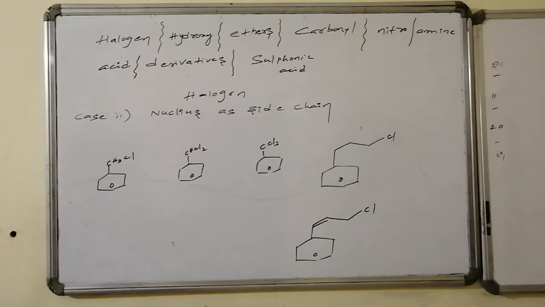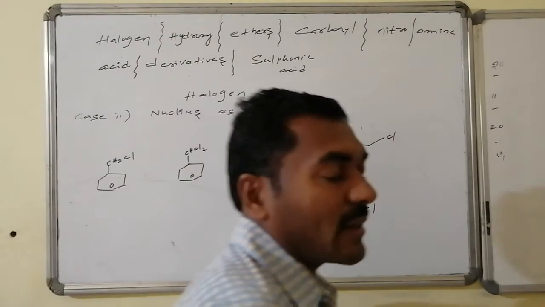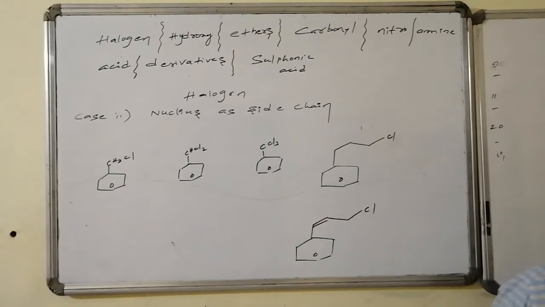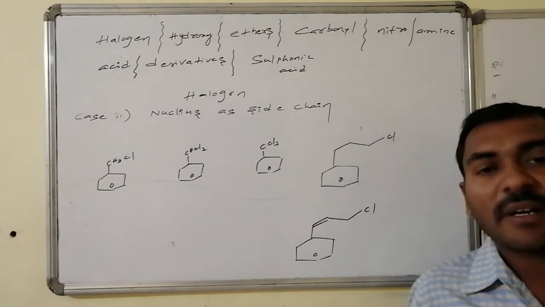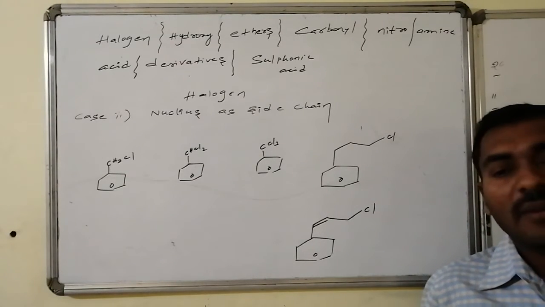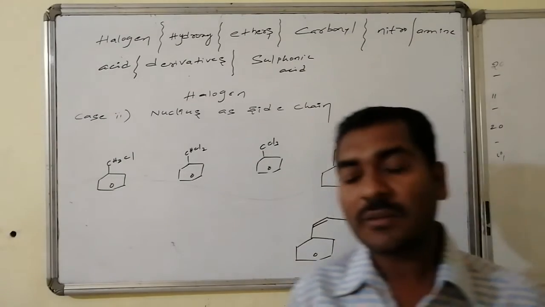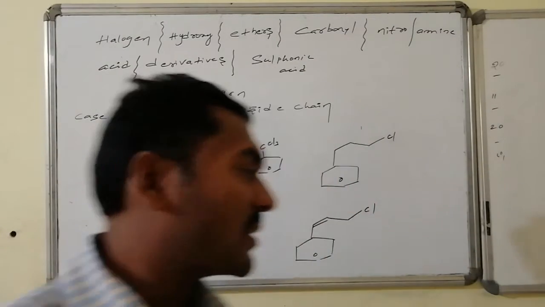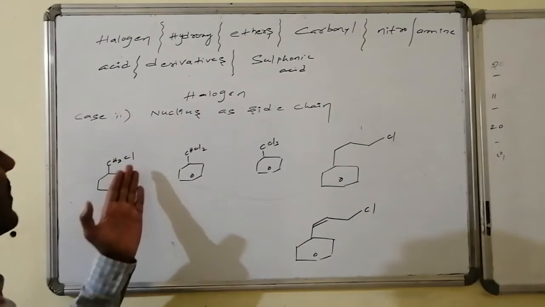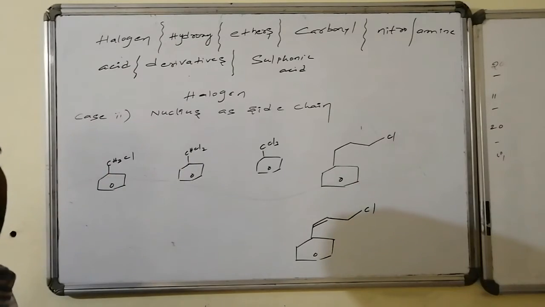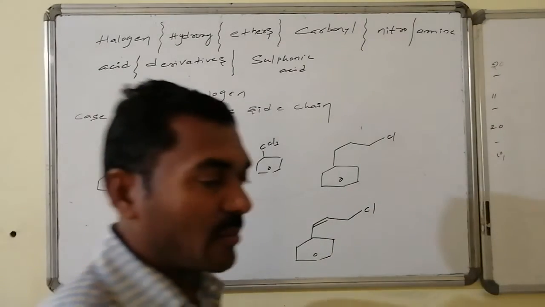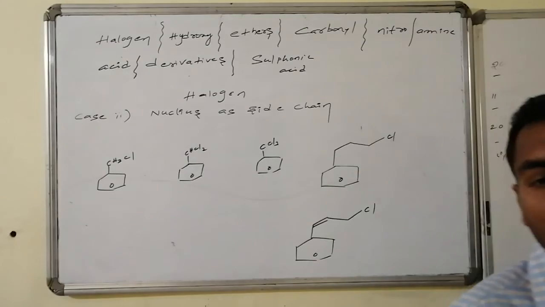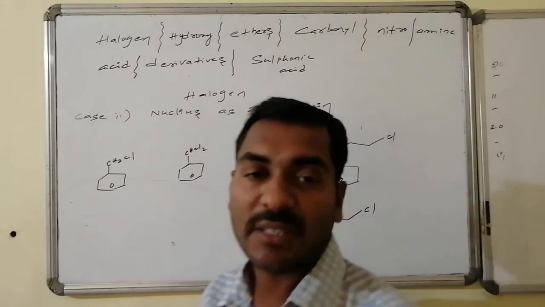Yes, let us go for the next case where chlorine is not directly connected to the aromatic part. There is another carbon atom in between the chlorine and the nucleus portion, that is the benzene carbon atoms. Hence in this case, this particular chlorine-connected side chain is considered as the major prime and the benzene nucleus is considered as the substitution.